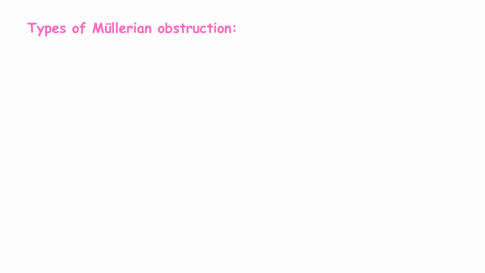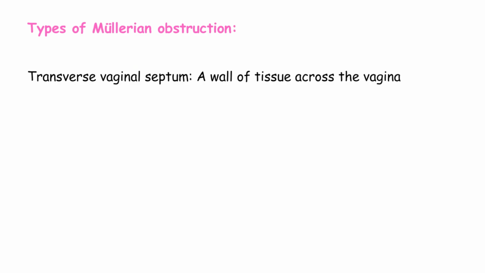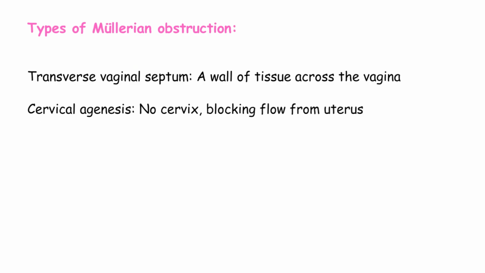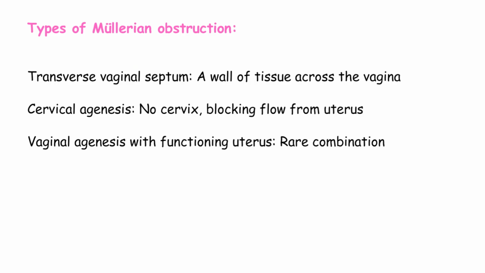Types of Mullerian obstruction. Besides imperforate hymen, there are other obstructive anomalies. Transverse vaginal septum. A wall of tissue across the vagina. Cervical agenesis. No cervix, blocking flow from uterus. Vaginal agenesis with functioning uterus. Rare combination. Each requires different surgical approach.